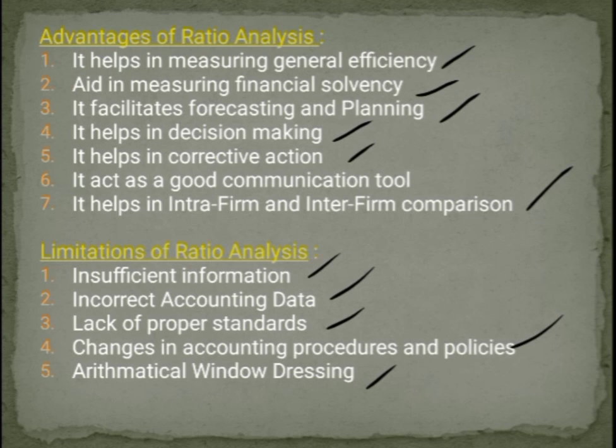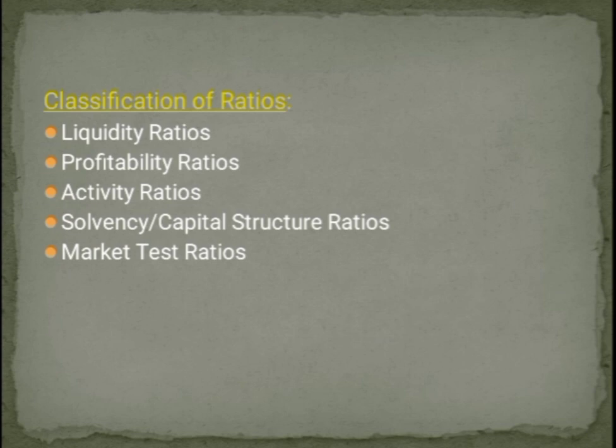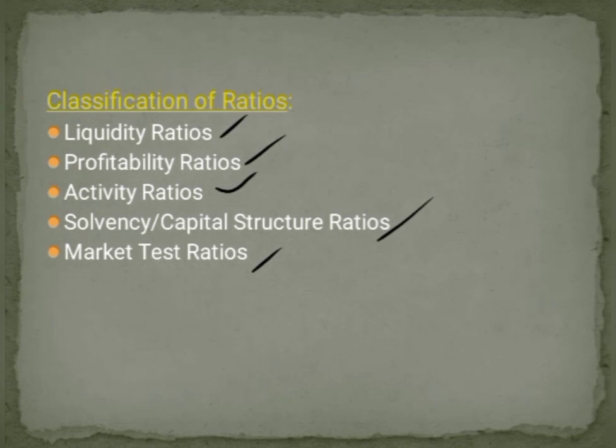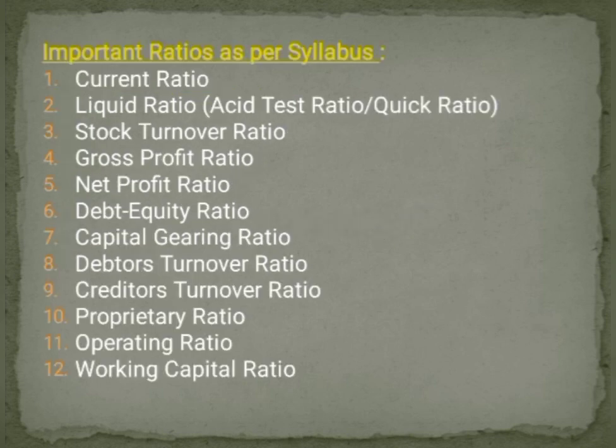Then let us move on to the next concept, that is classification of ratios. The ratios are broadly classified into 5 categories based on the purpose for which it has to be calculated. The first category is liquidity ratios, second one profitability ratios, third one activity ratios, fourth one solvency or capital structure ratios, and the fifth one market test ratios. There are many ratios in each of these categories, but as per the syllabus we have to concentrate on only 12 ratios. Okay, we will see what are those 12 ratios.